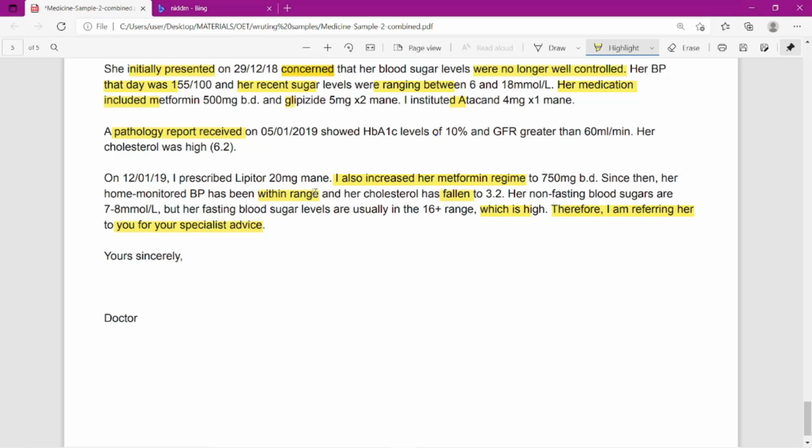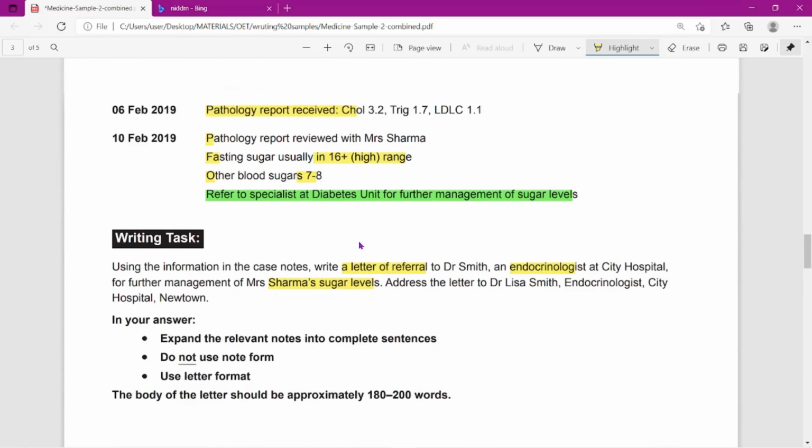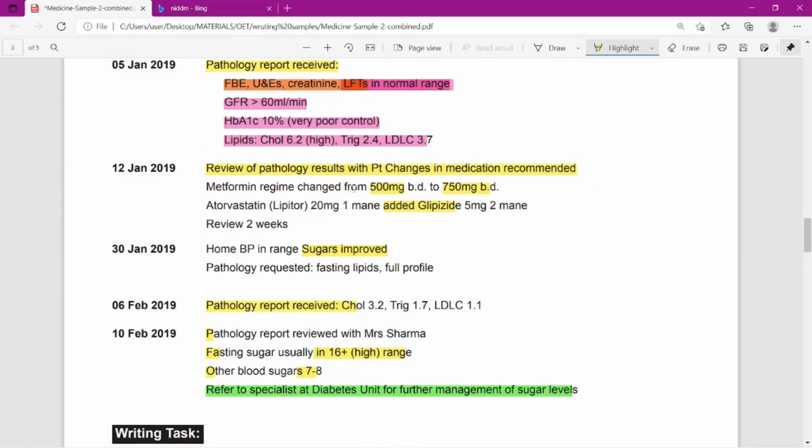I prescribe Lipitor, the drug name, I also increased her. See, this is the main point here. See, last range, you can see from 12th they have increased the concentration, dosage has been increased from 500 to 750.